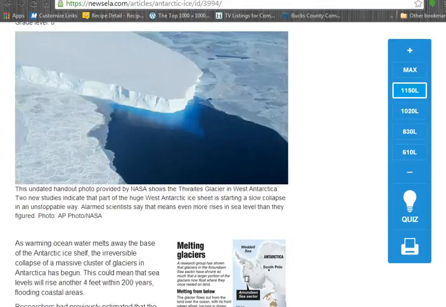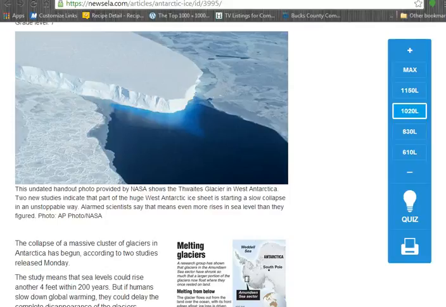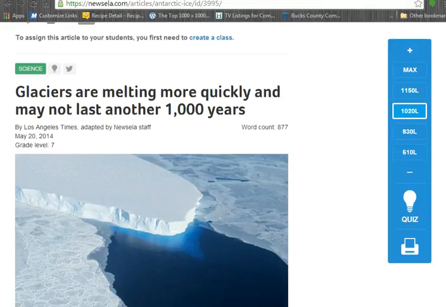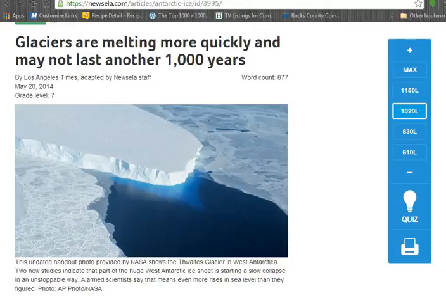So what I would do is just go over to the side here and make the Lexile level a little bit easier. So a little lower, just meaning that it's for a lower reading level. Now I can see this is for a grade level 7, which probably will be much better suited to my students. It might be a little bit challenging, but better than what an 8th grade level was.